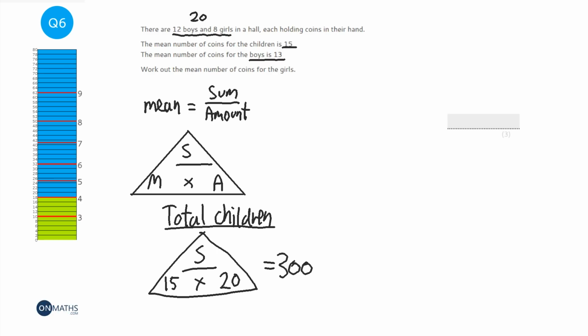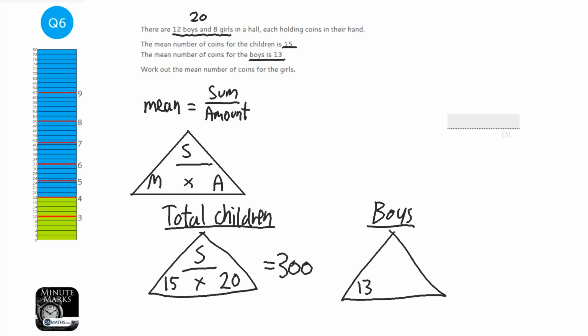Okay, so next, we're given the boys, so let's work out how many coins the boys have. So same triangle. We know the mean for the boys is 13, and we know that there are 12 boys.